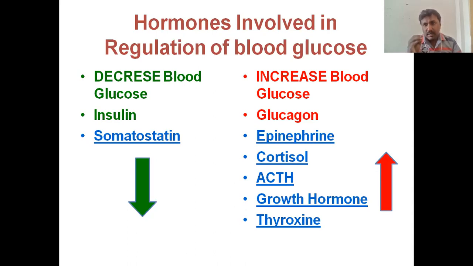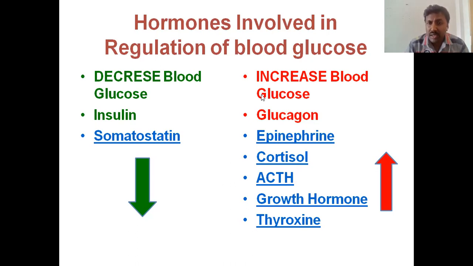Which hormones decrease the blood glucose level? Insulin and somatostatin, but 80 to 90% of the blood glucose decrease is by insulin, right? And which hormone increases the blood glucose levels? Mainly glucagon. 80 to 90% of the blood glucose increase is by glucagon.